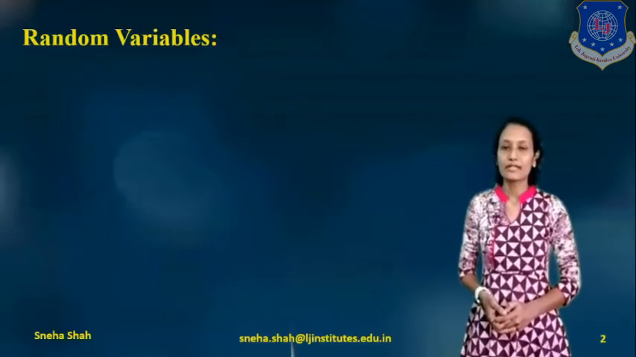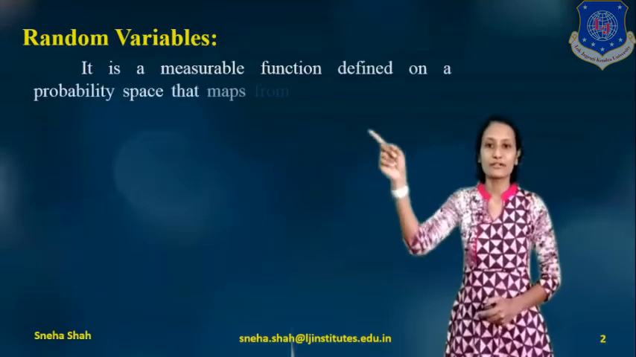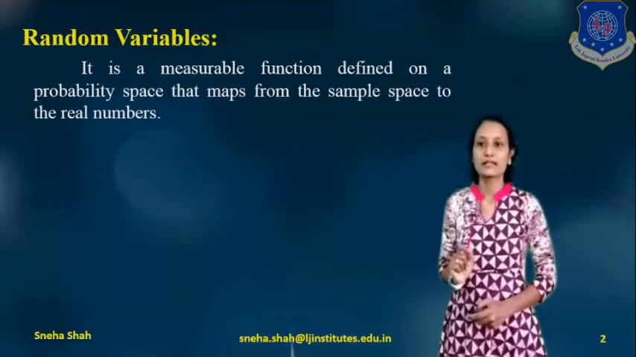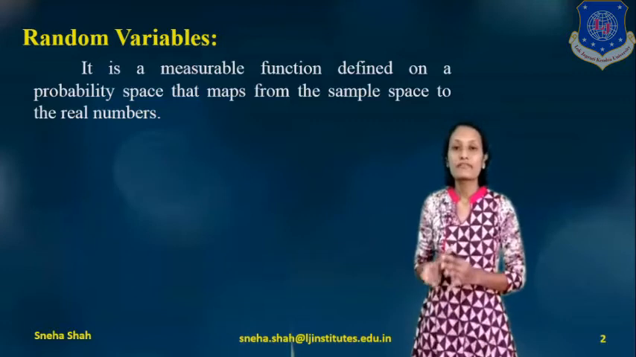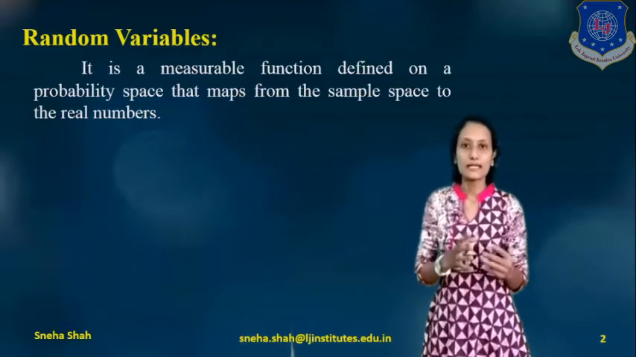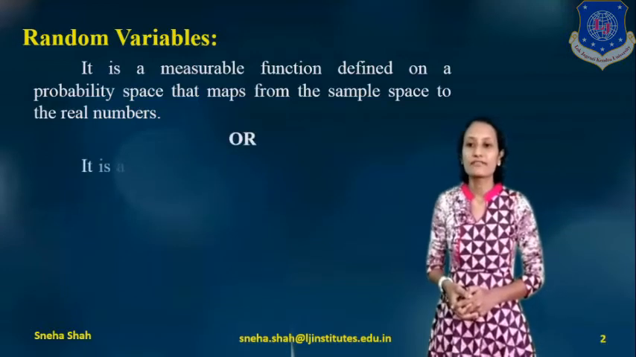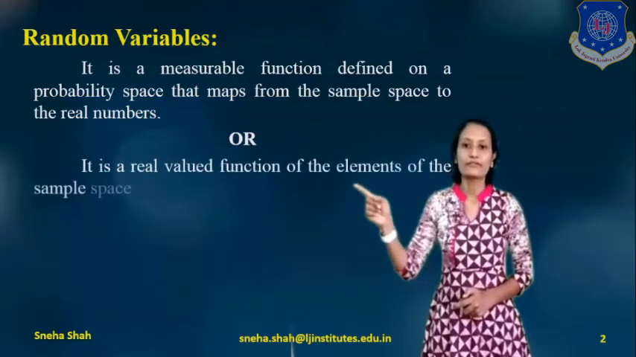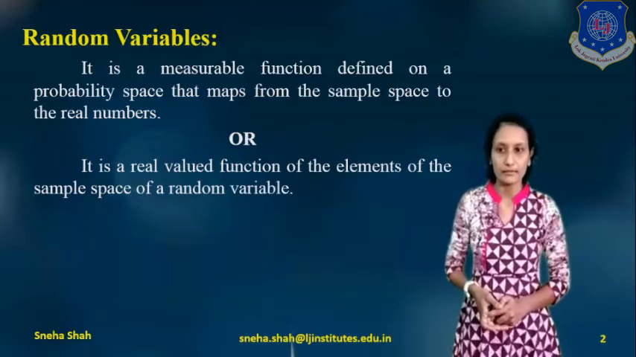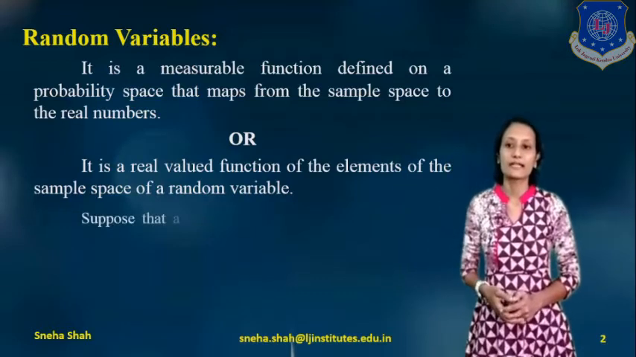So, starting with the random variable, what is a random variable? A random variable is a measurable function defined on a probability space that maps from the sample space to the real numbers. So if we define some function which maps the sample space to the real numbers, then it is known as a random variable. Or it is also defined as a real valued function of the elements of the sample space.